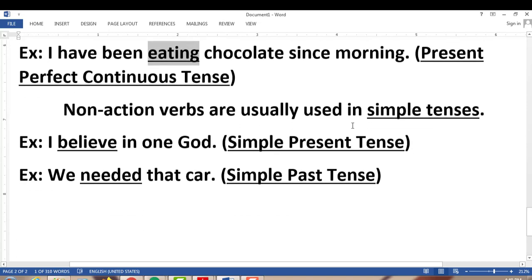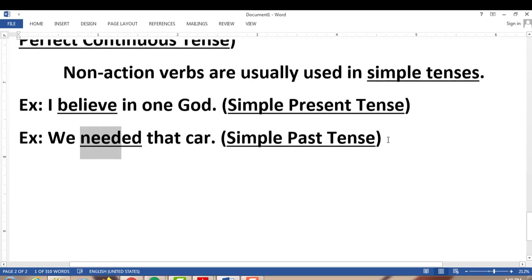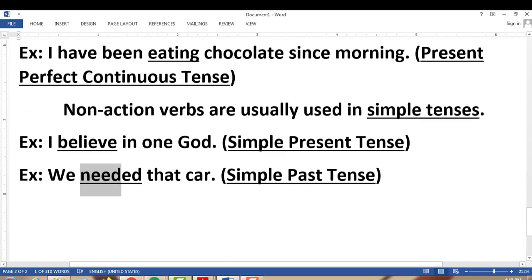Non-action verbs are usually used in simple tenses. For example, I believe in one God. This believe is a non-action verb and the tense is simple present. As I told you, we use them in simple tenses. Next example, we needed that car. This is a simple past tense. So need is a non-action verb, or you can call it a stative verb. Use them all in simple tenses: simple present, simple past, simple perfect, simple future. Just try to use them in simple tenses.